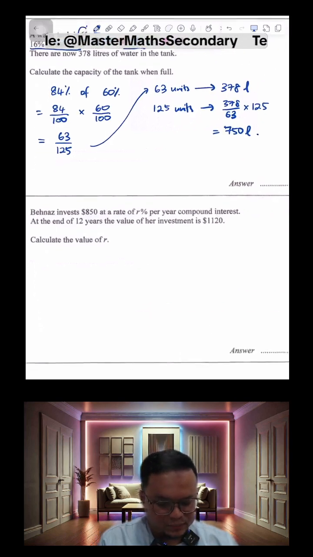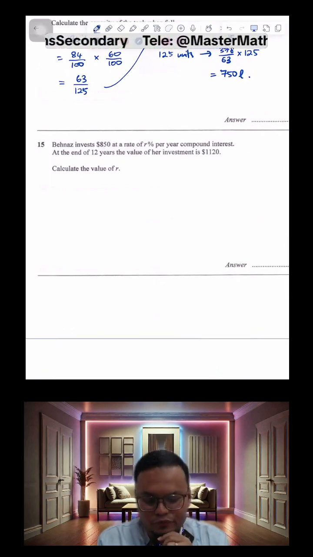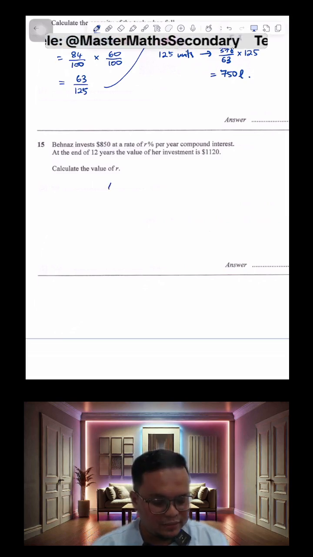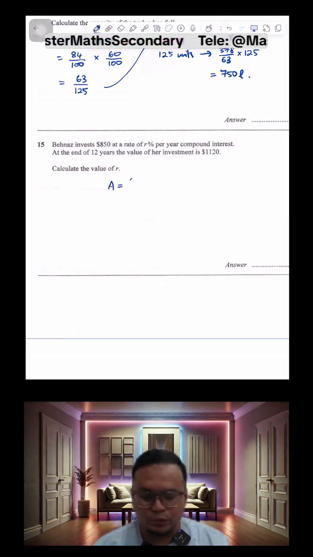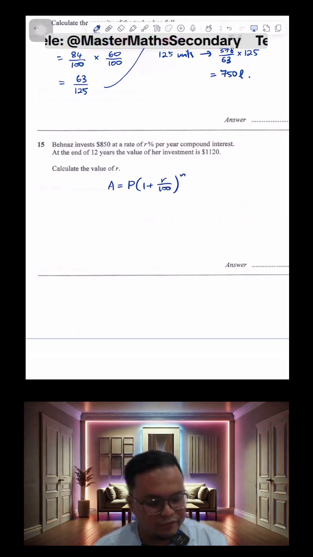Okay, now let's move on to the next one. Let's look at question 15. Okay, now this is a compound interest formula. So let's start off by copying down the compound interest formula. Okay, so let's write down A equals P times 1 plus R over 100 raised to the power of N.